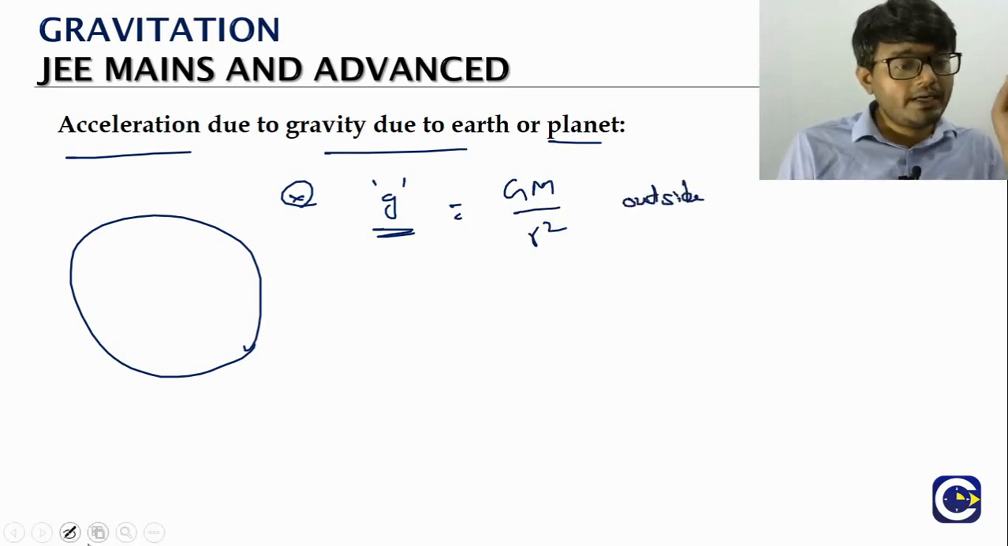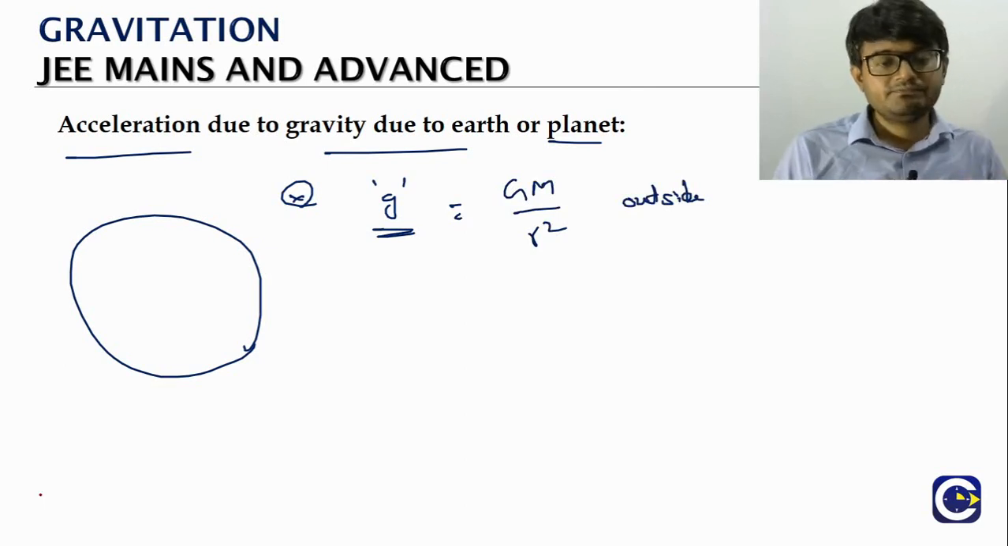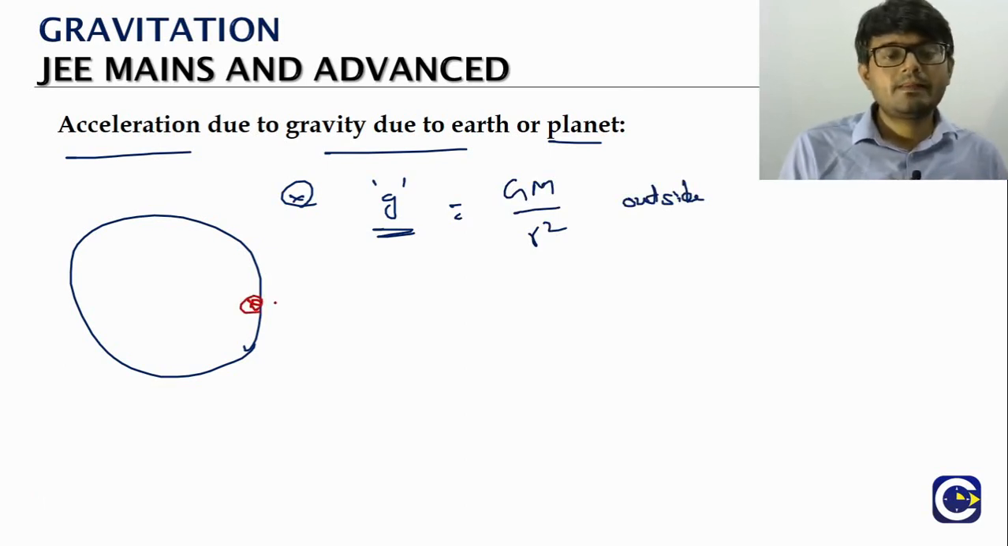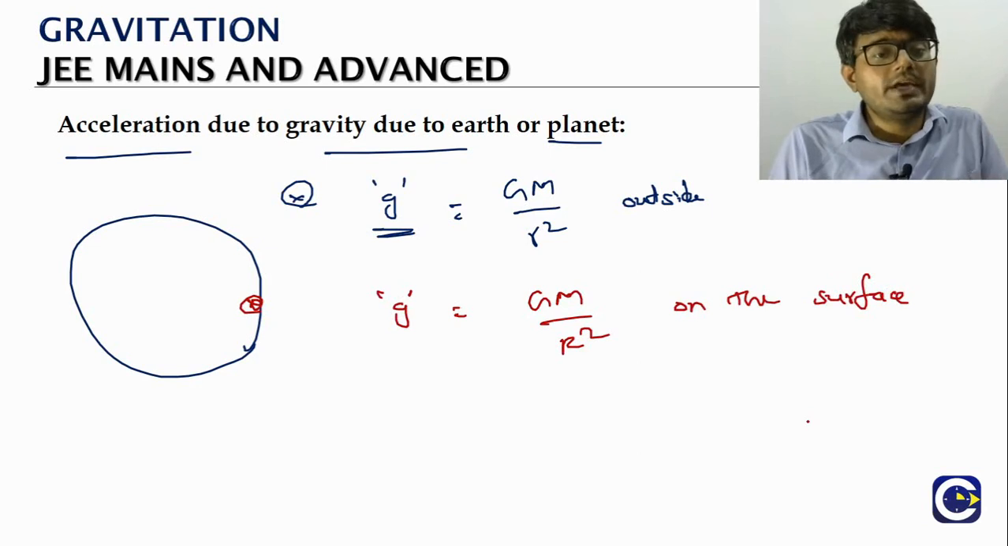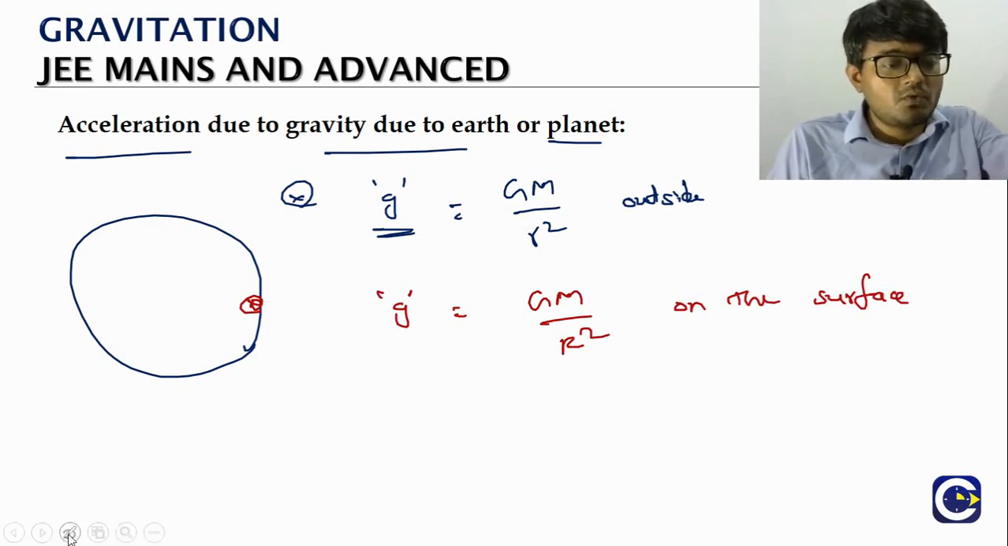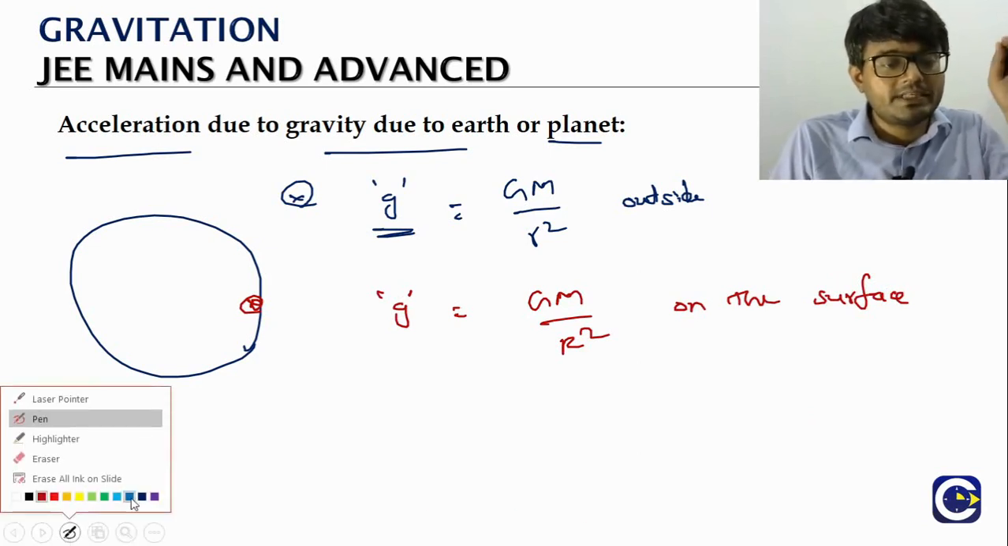If you take a point on the surface, it will be what? GM by capital R square. This is on the surface. So here we don't need to do any more derivation, because whatever the result that we got, we are just going to use it.